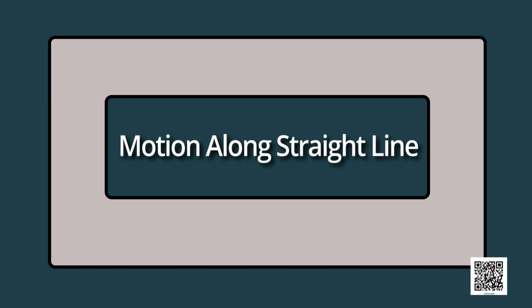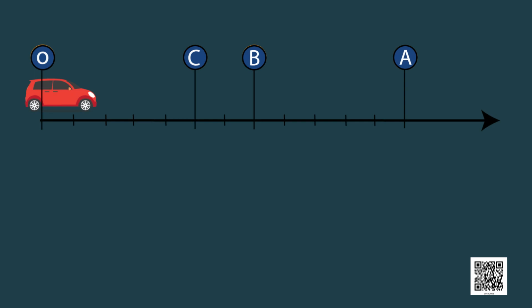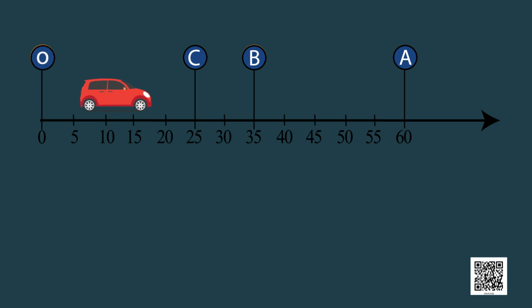We shall describe this motion by an example. Consider the motion of a car moving along a straight path. The car starts its journey from O, which is treated as its reference point. Let A, B and C represent the position of the object at different instants. At first, the object moves through C and B and reaches A. Then it moves back along the same path, reaches C through B.